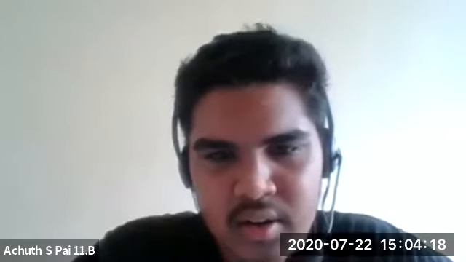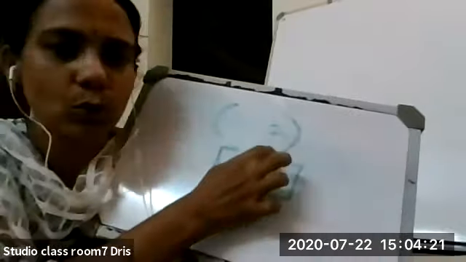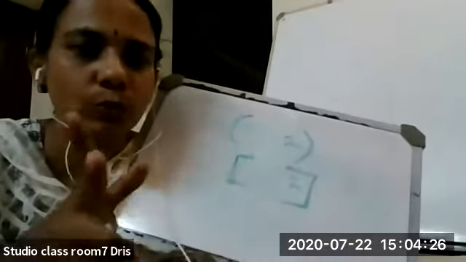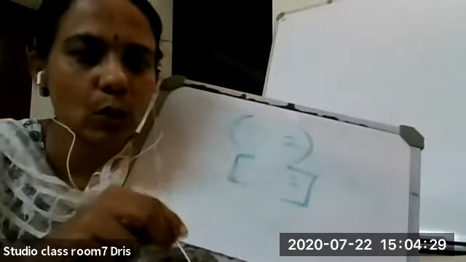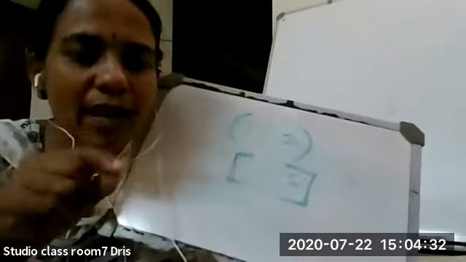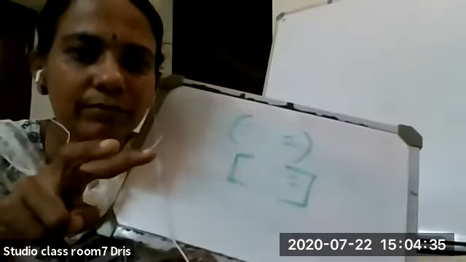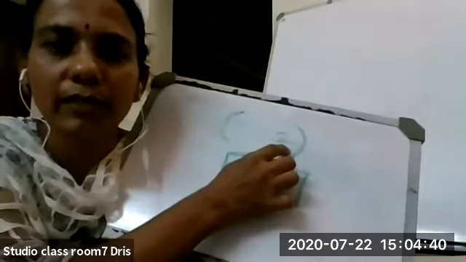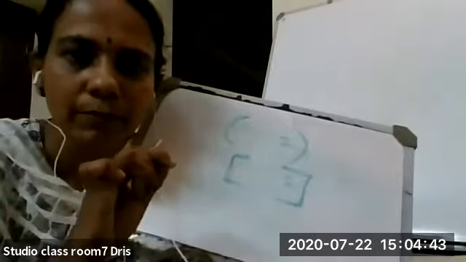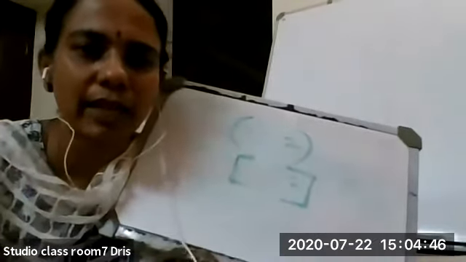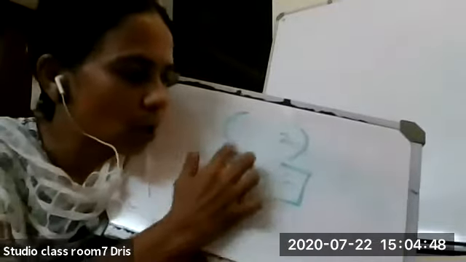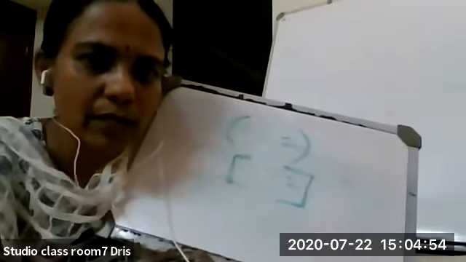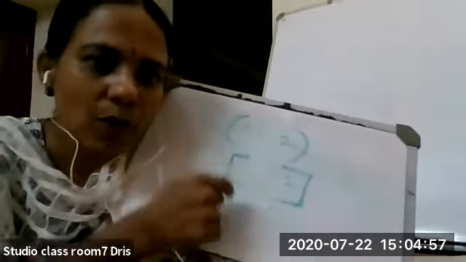Very good. Listen children. Here, if we write open bracket 1, 2, we are taking only those numbers between 1 and 2. The endpoints 1 and 2 are not included, but all the real numbers between them we can take. But what about closed 1, 2? We are taking all the real numbers between 1 and 2 along with 1 and 2 also.